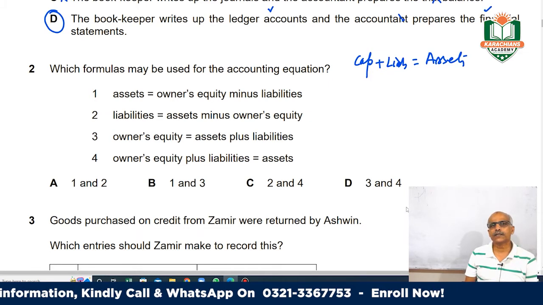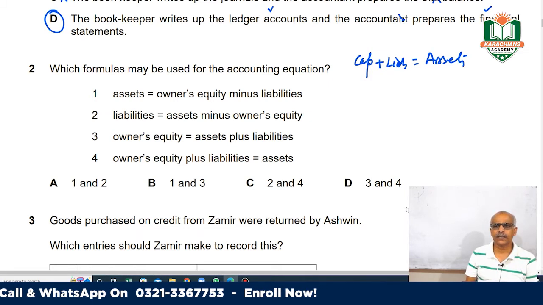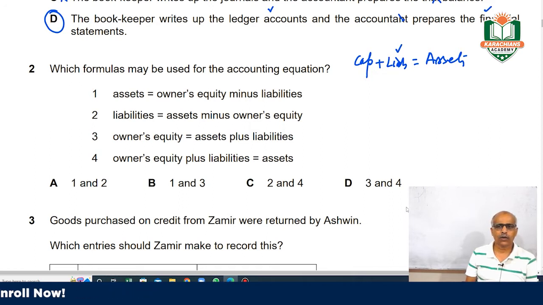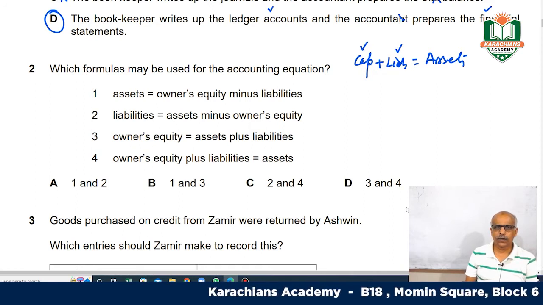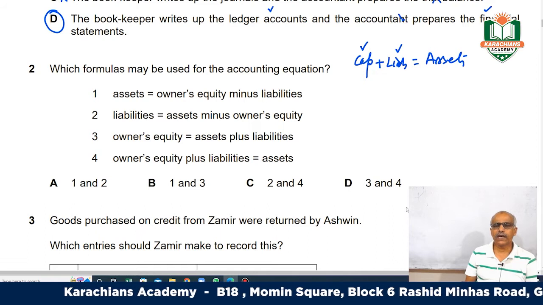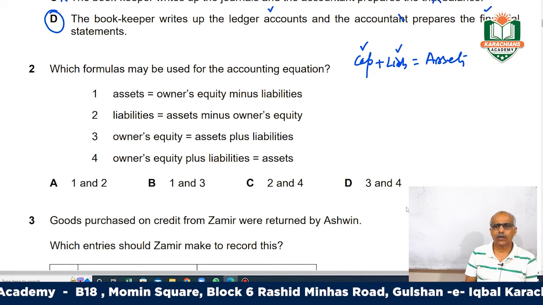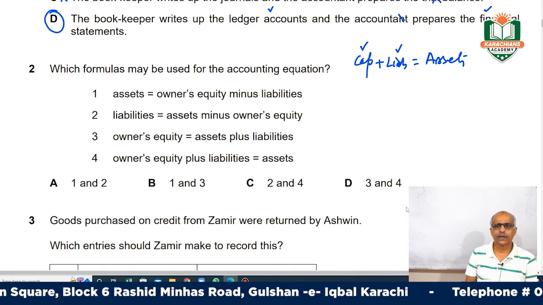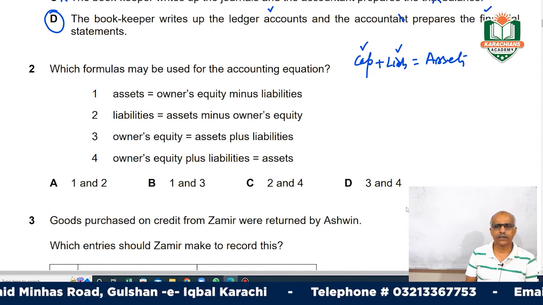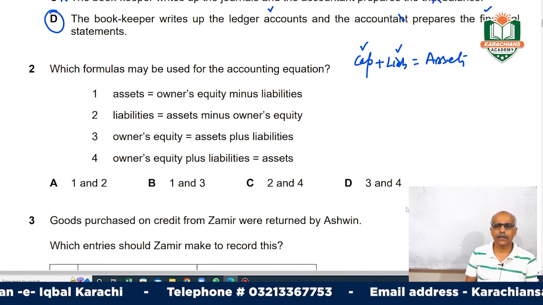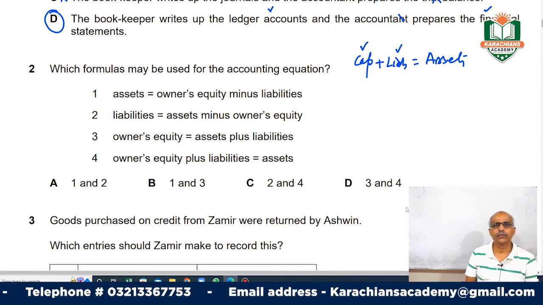All the assets in the business will be financed either by outsider liabilities, which can be a loan or credit from the customers, or by the capital. The capital is invested by the owner of the business, right? So all the assets come into the business through two means. One is the capital and the other is liability. So whenever the capital and liabilities are added, they will always be equal to the assets.